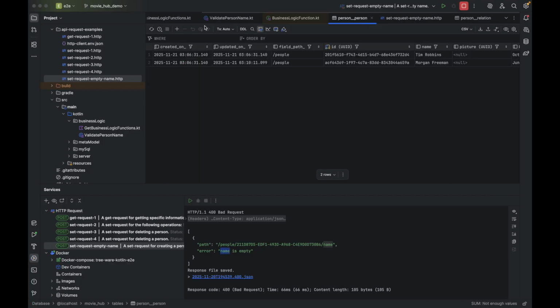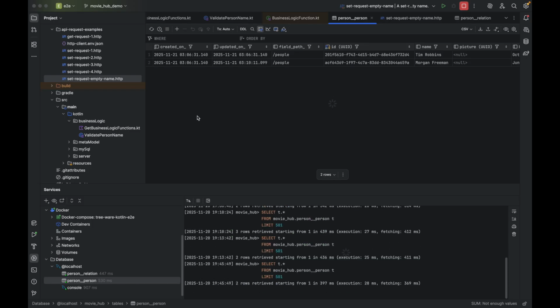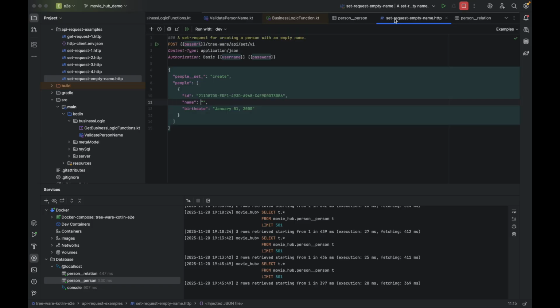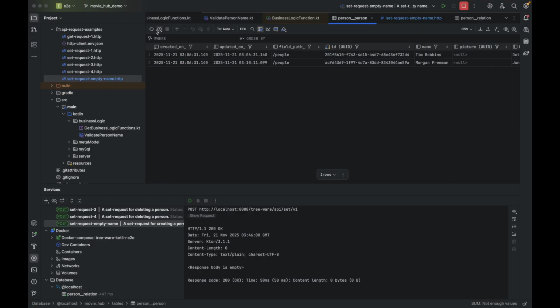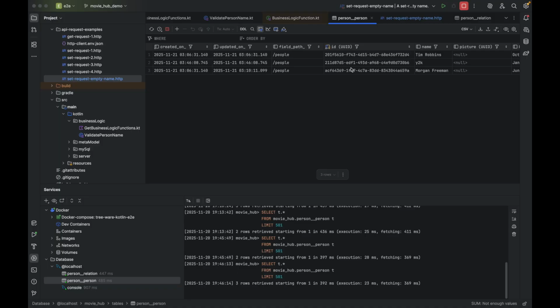If we refresh our list of people in the database, we don't see that entry. Let's go back to this request and set some name. This date looks like a Y2K date, so I'm just going to call the name here Y2K and run that again. And this time we get a 200 OK. Let's go back to the database. We see that entry here.